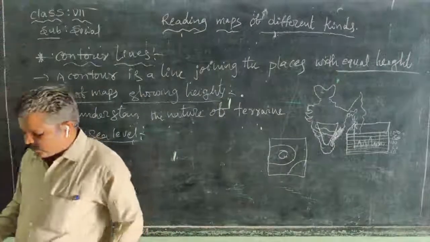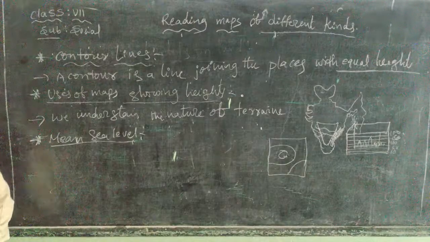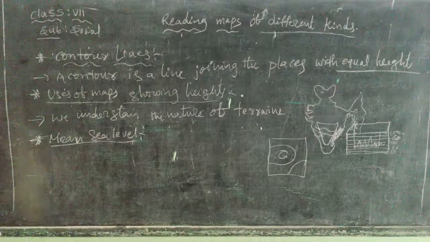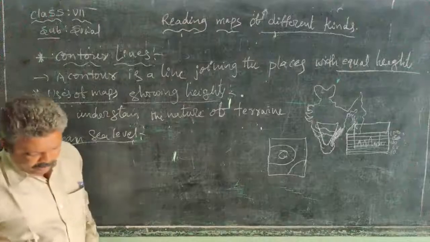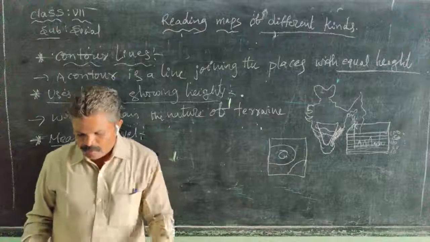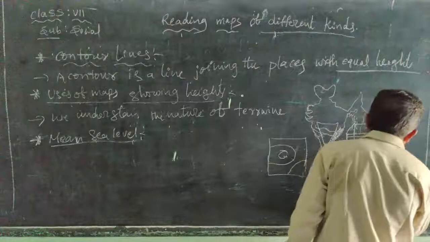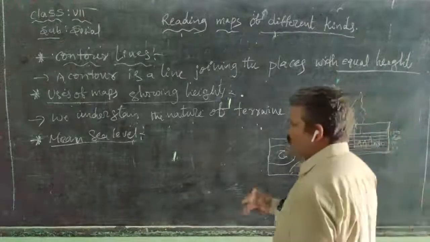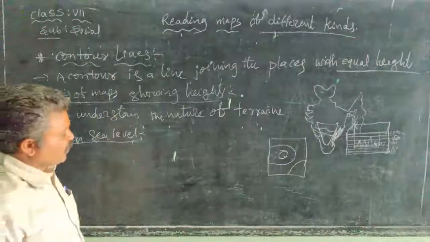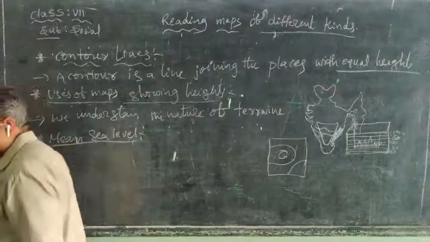There are high tides and low tides, so the level of the sea never stands still as a result of this phenomenon. The level of the sea keeps either rising or falling. So which height do we take as sea level? We take 0 meters. Based on that sea level, we calculate how much the tides rise.